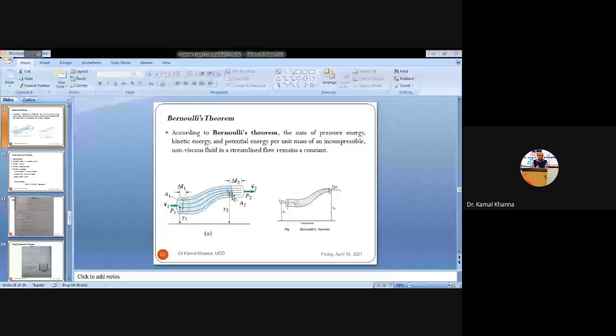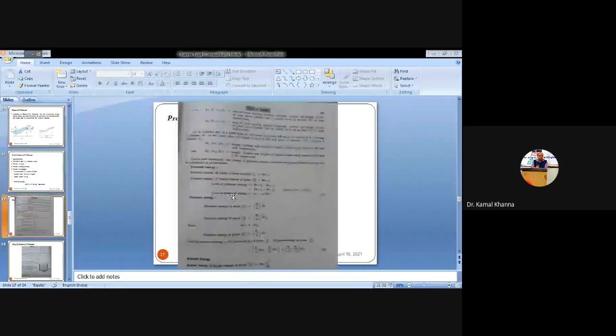We have not assumed this for the whole pipe because we are calculating the total head at entry as well as at exit point only. So at the entry point, we have considered the smaller portion delta L1, and at the exit point, the smaller portion delta L2. Similarly, we have assumed that the amount of fluid that is entering the pipe is delta W1, and the amount of fluid that is leaving the pipe is delta W2 at the exit point.